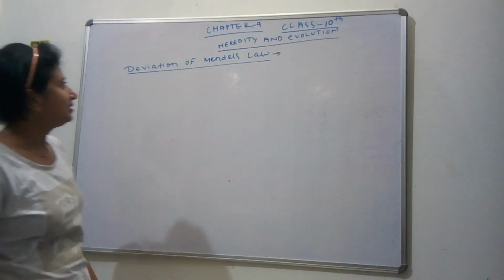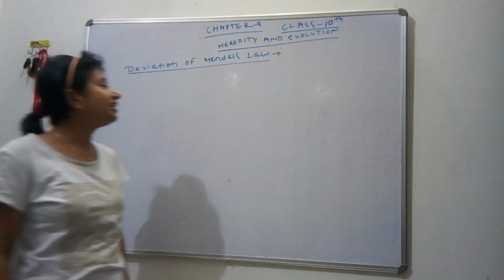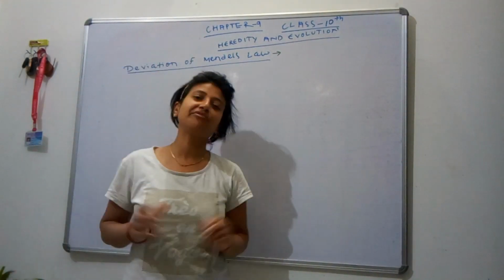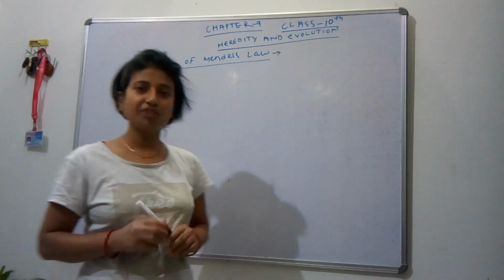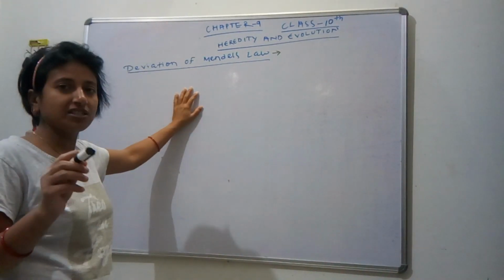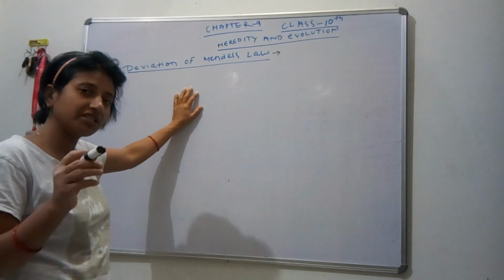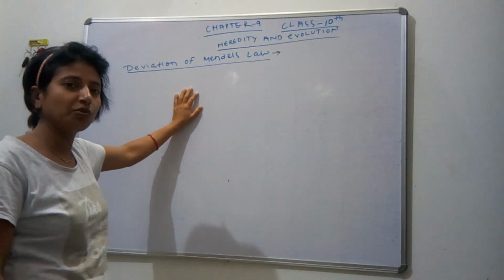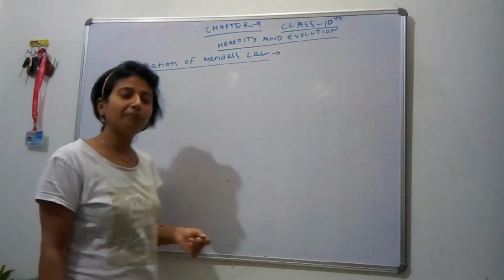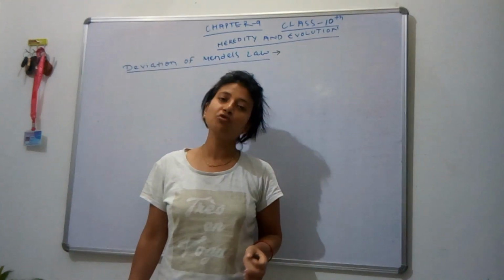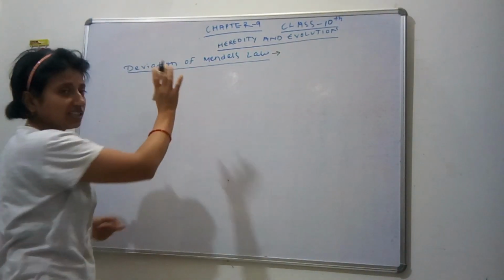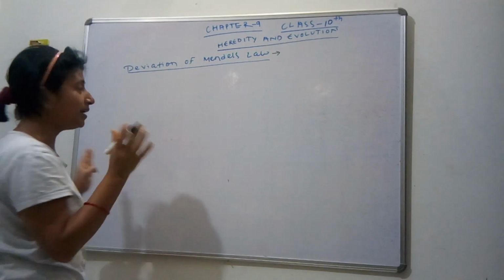Students, let's start our chapter Heredity and Evolution. Today's topic is deviations of Mendel's law. In our previous classes, we have already studied the laws of inheritance: the first law, which is the law of dominance, the second law, which is the law of segregation, and the third law, which is the law of independent assortment. Today we will see deviations, which do not support Mendel's laws of inheritance.